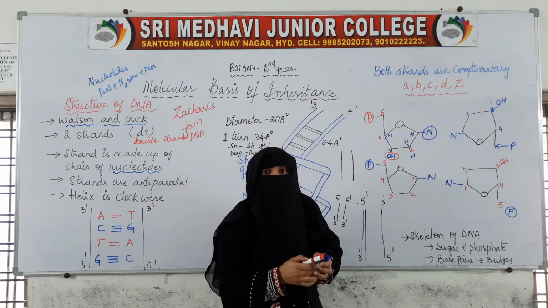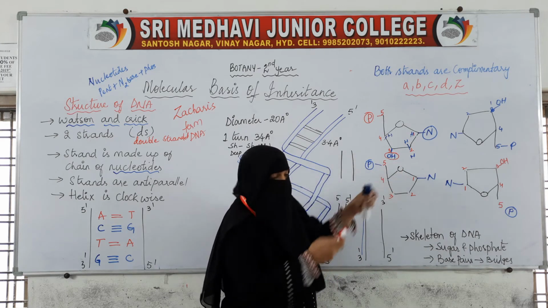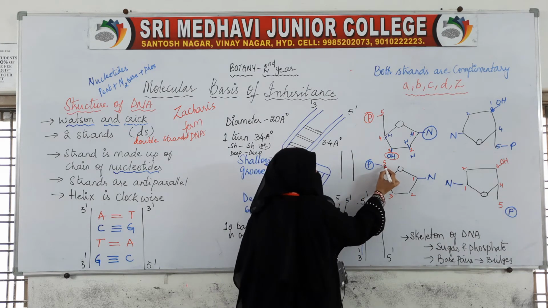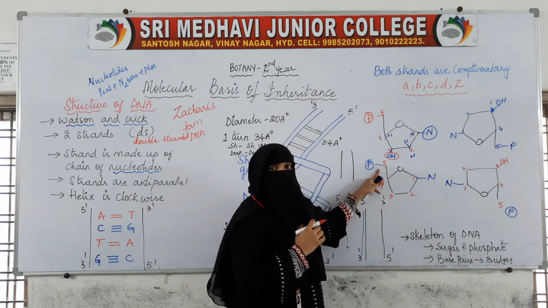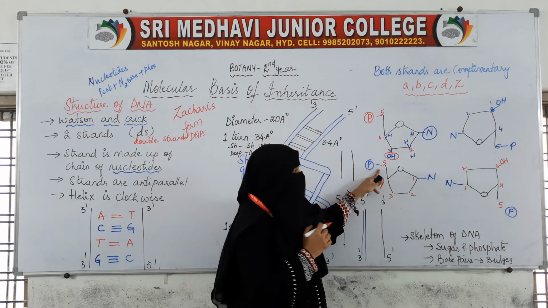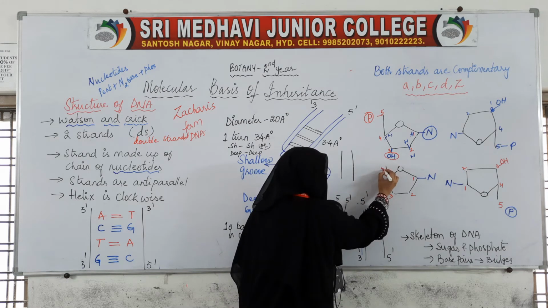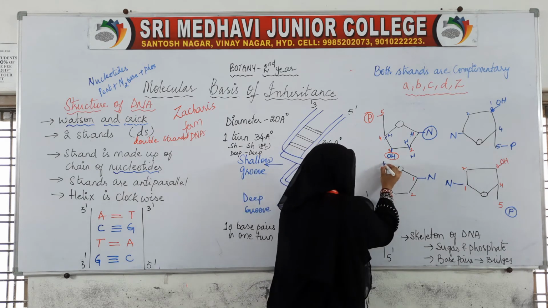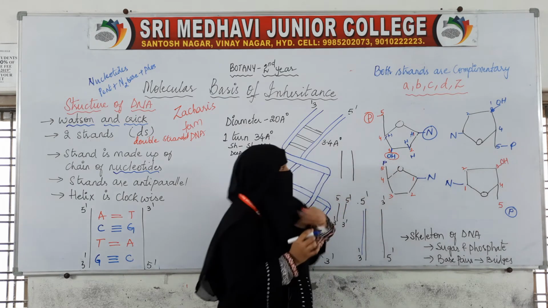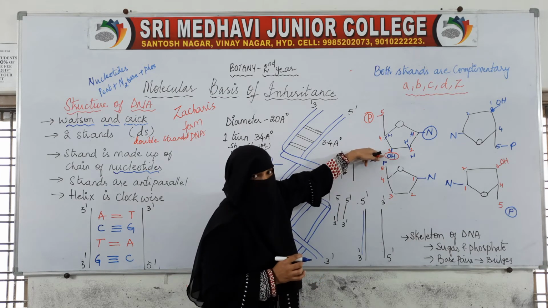So how is one nucleotide joining to the other nucleotide? At this fifth carbon we have a phosphate group, and at this third carbon we have an OH group.